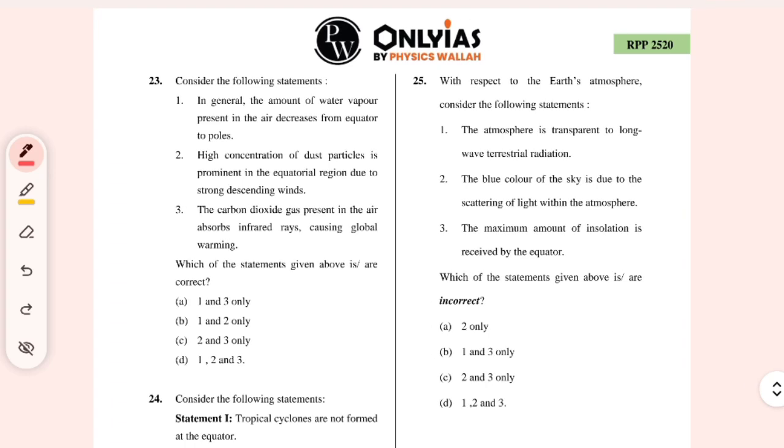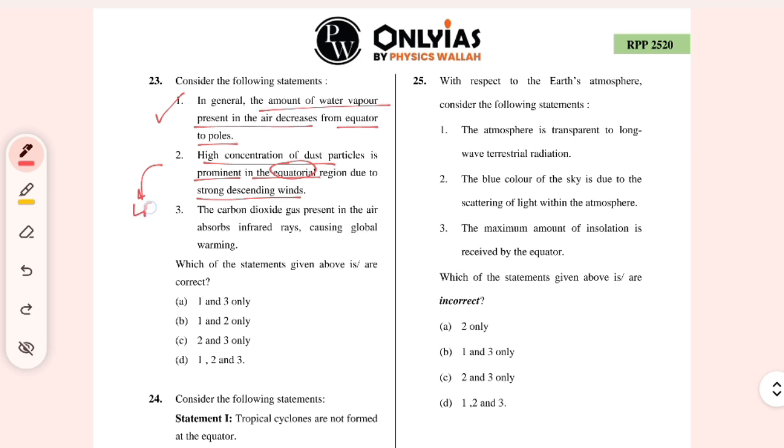Moving to the next question, in general, the amount of water vapor present in the air decreases from equator to poles. In general, okay, let us accept that, it is very much in consonance with what we have studied. Right. High concentration of dust particles is prominent in the equatorial region due to the strong descending wind. Descending winds? I don't think there is a descending wind in the equatorial region.